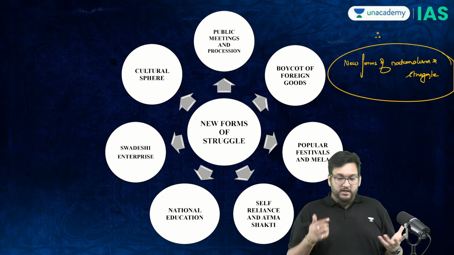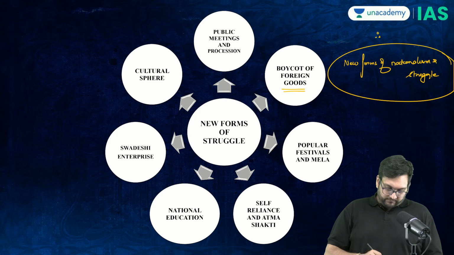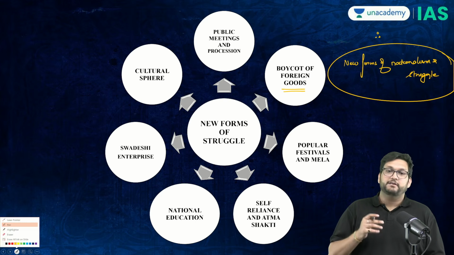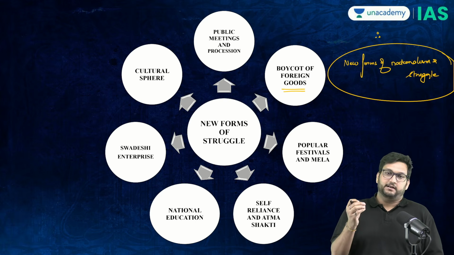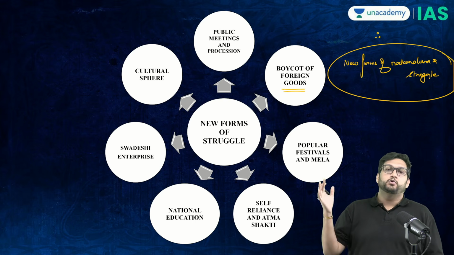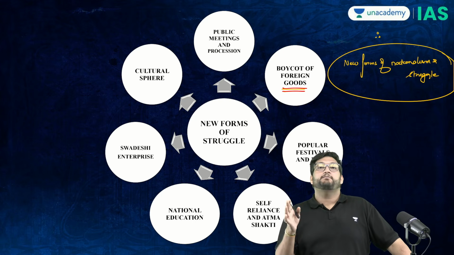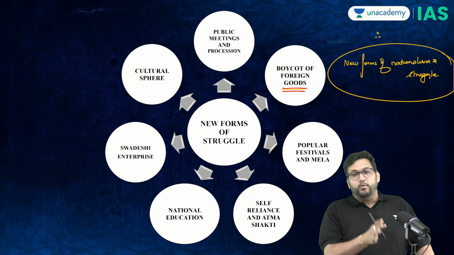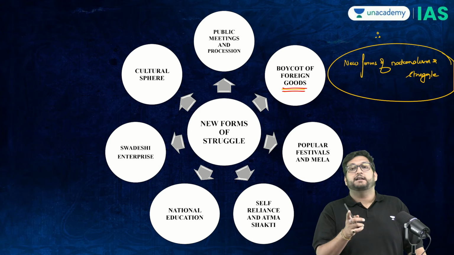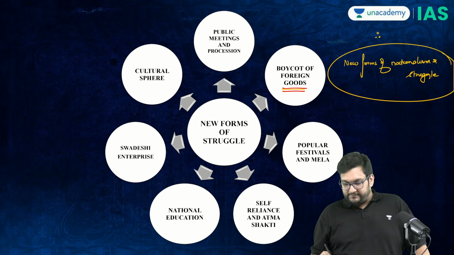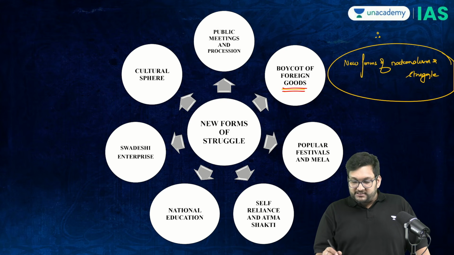So, boycott of foreign goods. Till this point, the British had never been boycotted at an economic level. Economic nationalists said that they are here to loot, so boycott foreign goods. Therefore, there was a 5 to 15% reduction in the import of British cloth and liquor because of the boycott. Further, boycott the institutions.